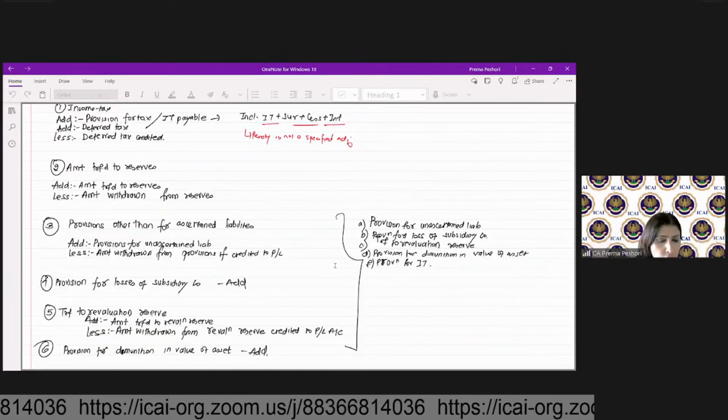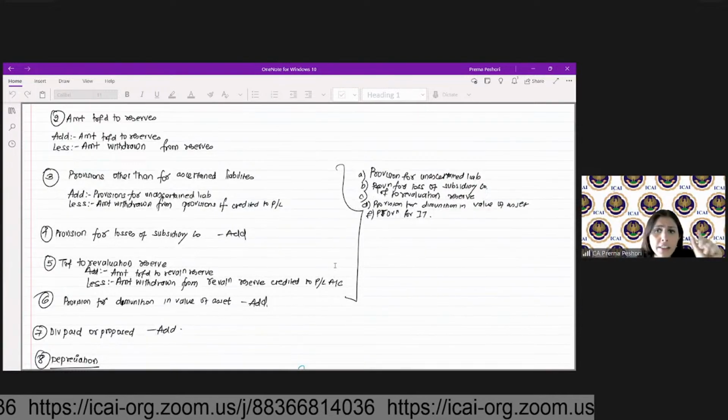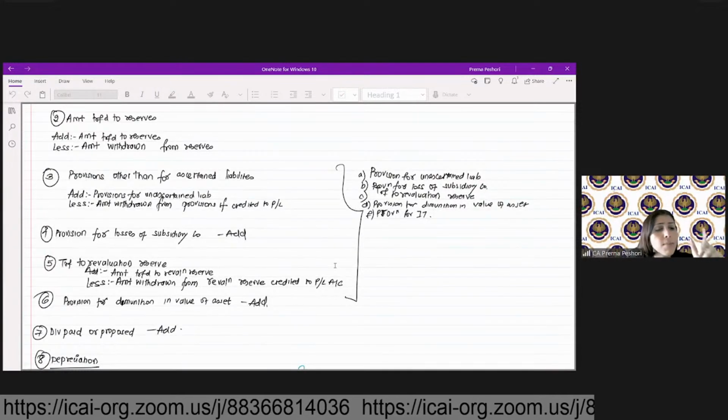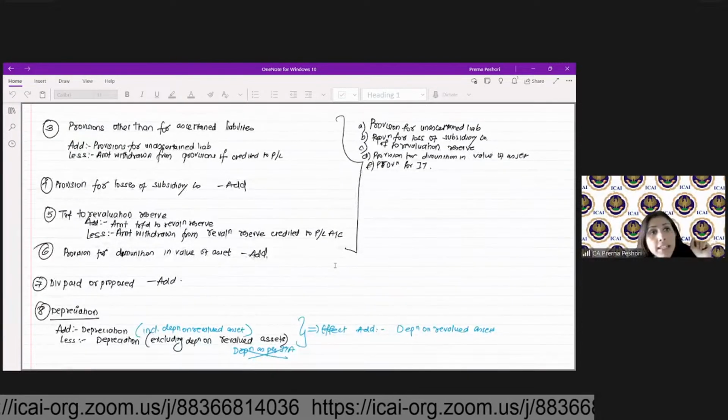Provision for diminution in the value of asset, you have to add it back. So all kinds of provision other than the provision for ascertained liabilities, you have to add back. Dividend paid or proposed, you have to add back.